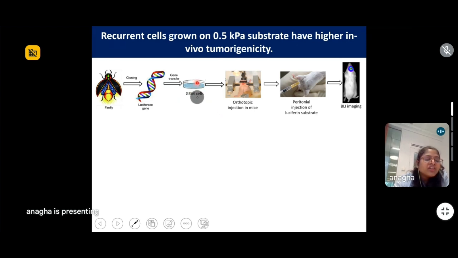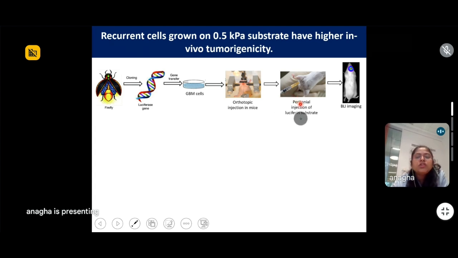These luciferase-tagged parent and recurrent populations were then injected orthotopically into the bregma of the mice, and then the tumor formation was observed for 20 days, and along these 20 days, at intervals of 2 days each, the tumor growth was observed.